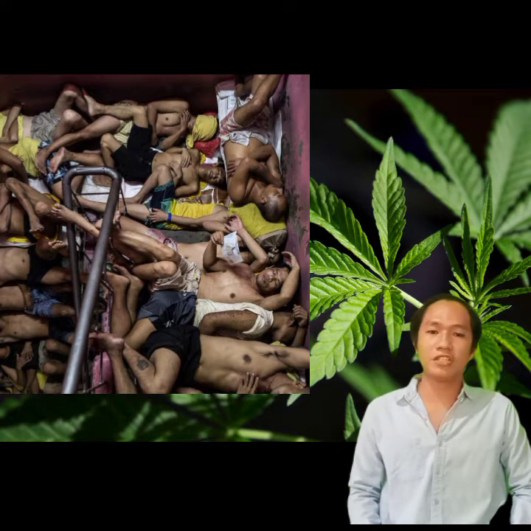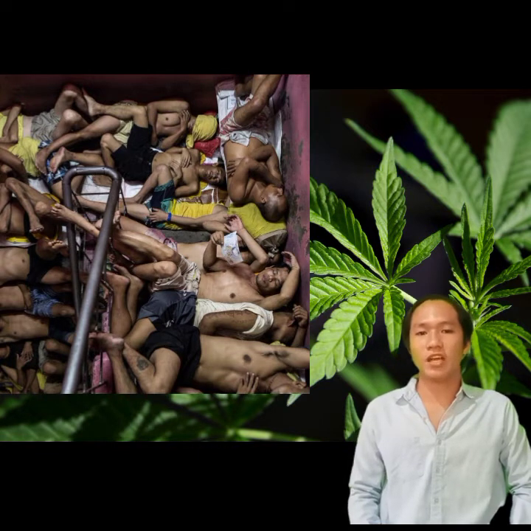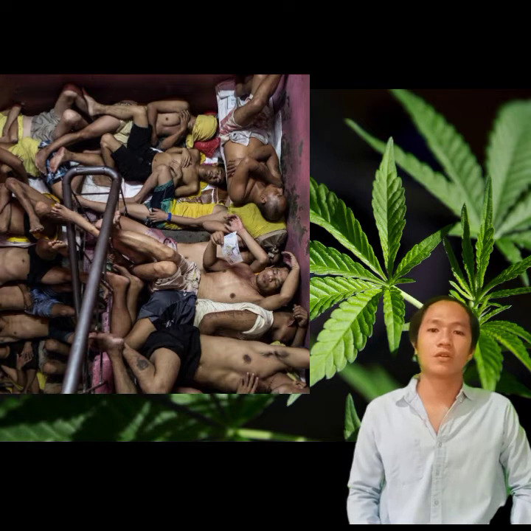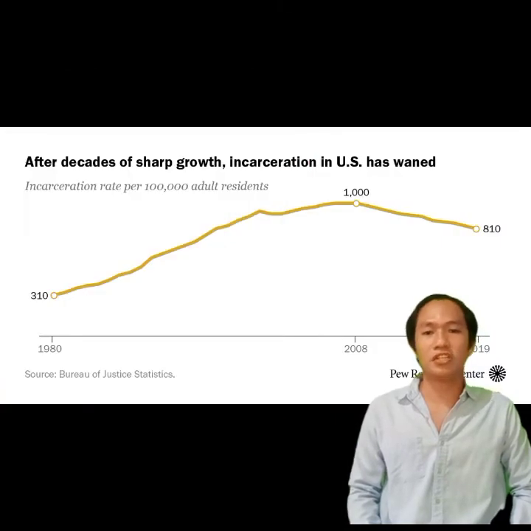The nation's incarceration rate peaked at 1,000 inmates per 100,000 adults during the 3-year period between 2006 and 2008. It has declined steadily since then. At the end of 2019, it was at the same level as in 1995, 810 inmates per 100,000 adults.